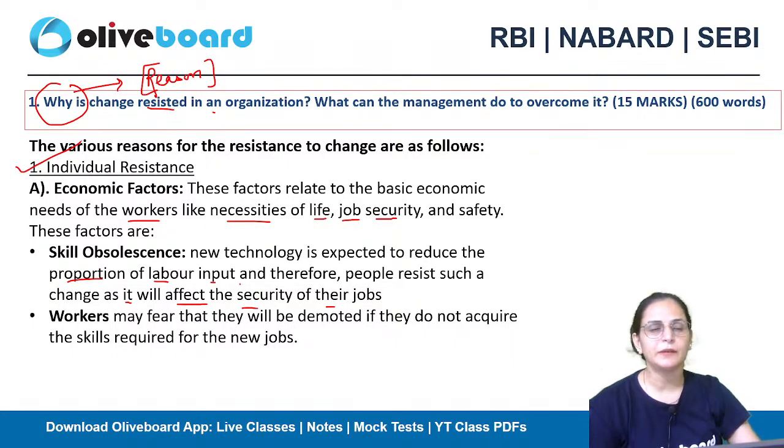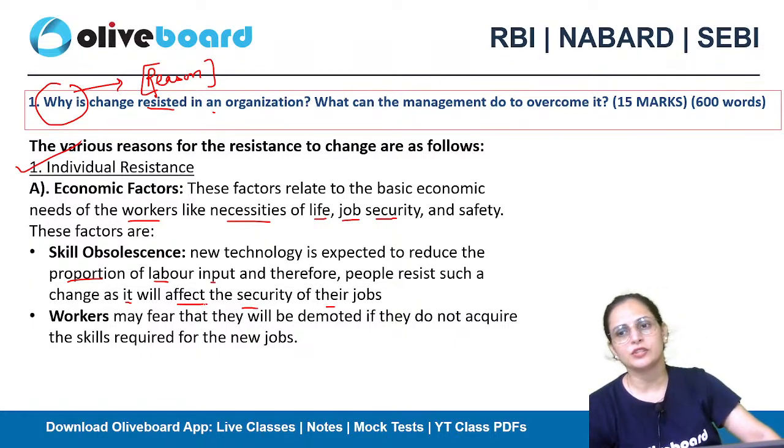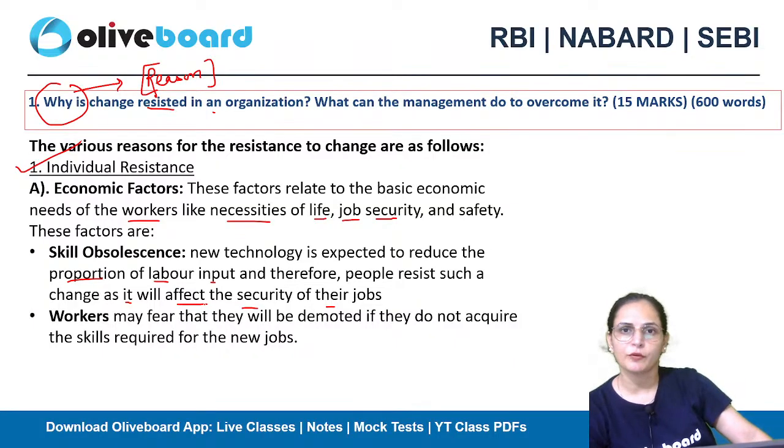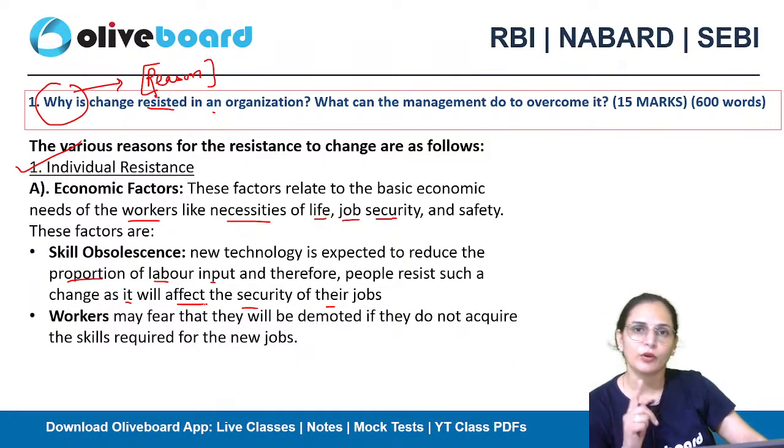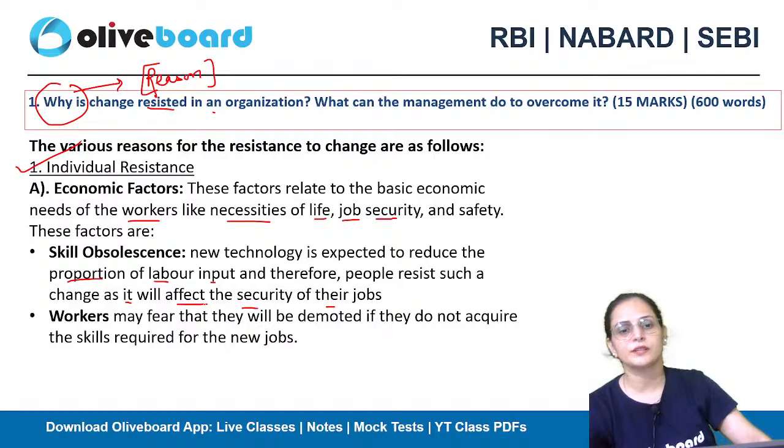Suppose in an organization they are introducing any new gadget, application, or software. They know that individuals in the age group of 45 to 55 are not so techno friendly. They might have to lose their job because of the technology. So with the thought in mind that this new technology is not their cup of tea, they will start resisting the change so that the technology will not replace them. This is one of the reasons at the individual level to resist the change.